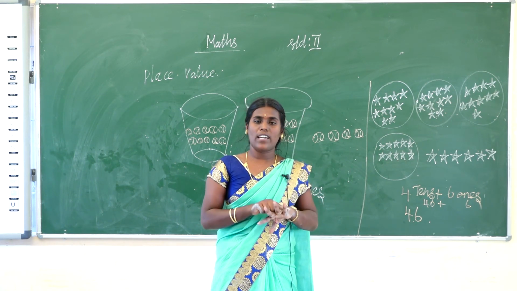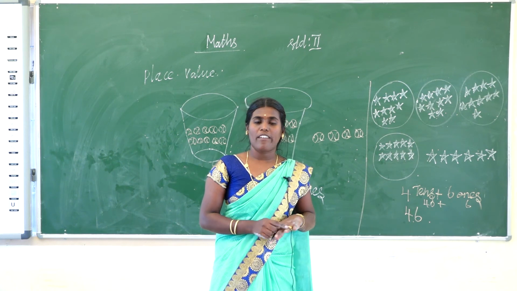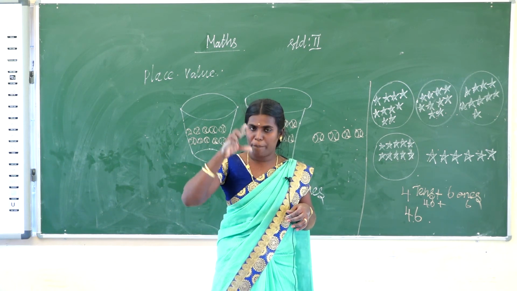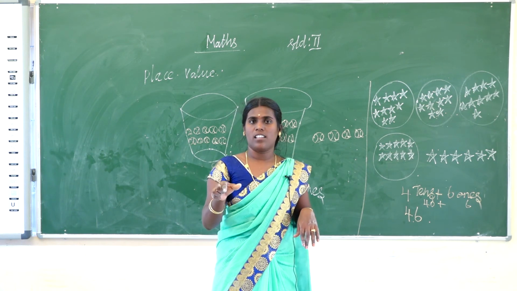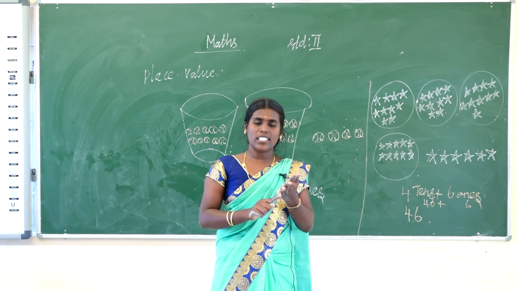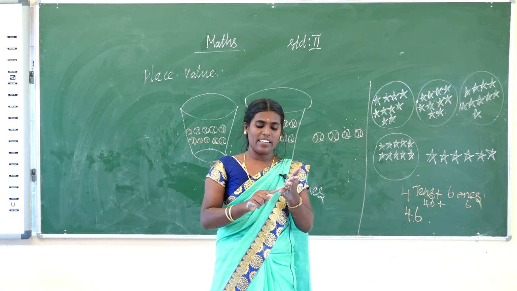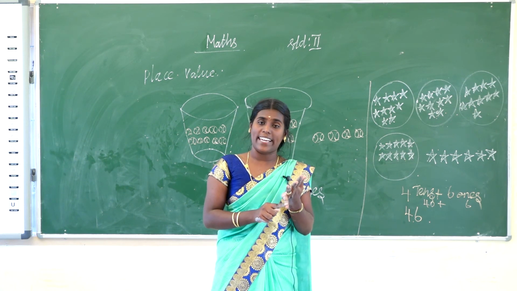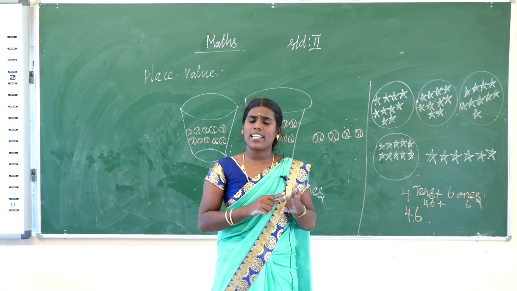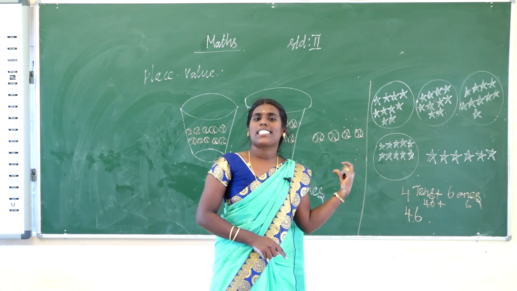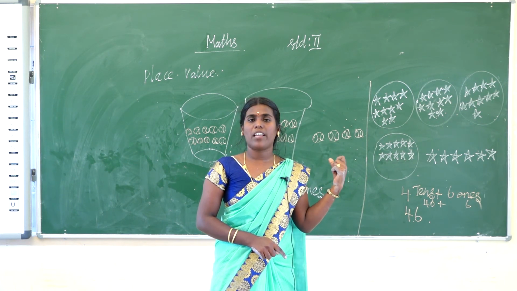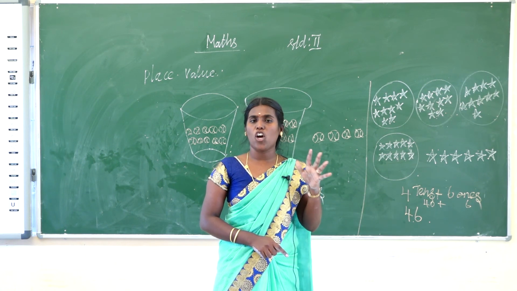Then another one is place value. First you identify the place, then what is the value for that place. That is the method. And next, expanded form. How to write expanded form? Another one is standard form. Next, I give some sums for your home assignment. Everyone copy in your notebook.